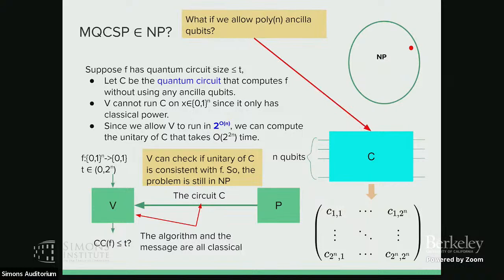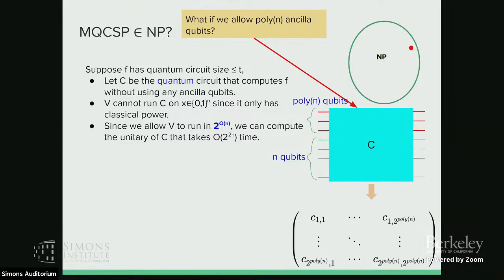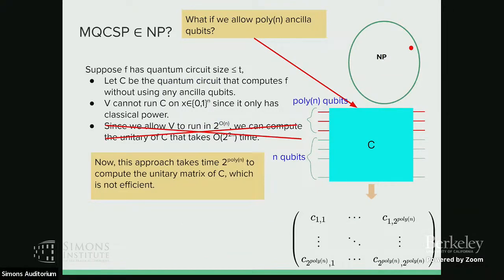But what if we allow poly n ancillary qubits for our circuit? Now you have poly n qubits, and the corresponding unitary will be a 2 to the poly n dimensional unitary. So the dimension will be 2 to the n times 2 to the poly n times 2 to the poly n, and the verifier cannot even write down all the unitaries in 2 to the big O of n time. So this approach does not work directly, because the verifier doesn't have sufficient time to compute the unitary of C.